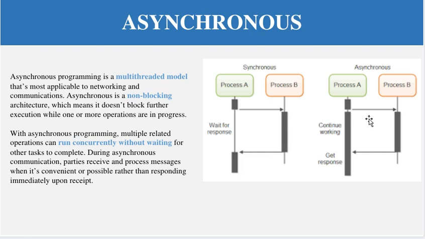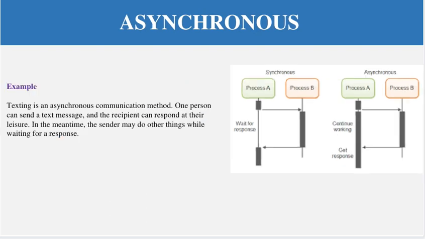Non-blocking means that when we send a request to process B, it will not wait and the processing of other things will continue, and after some time we receive the response from process B and then we process it. So this is the concept of asynchronous.